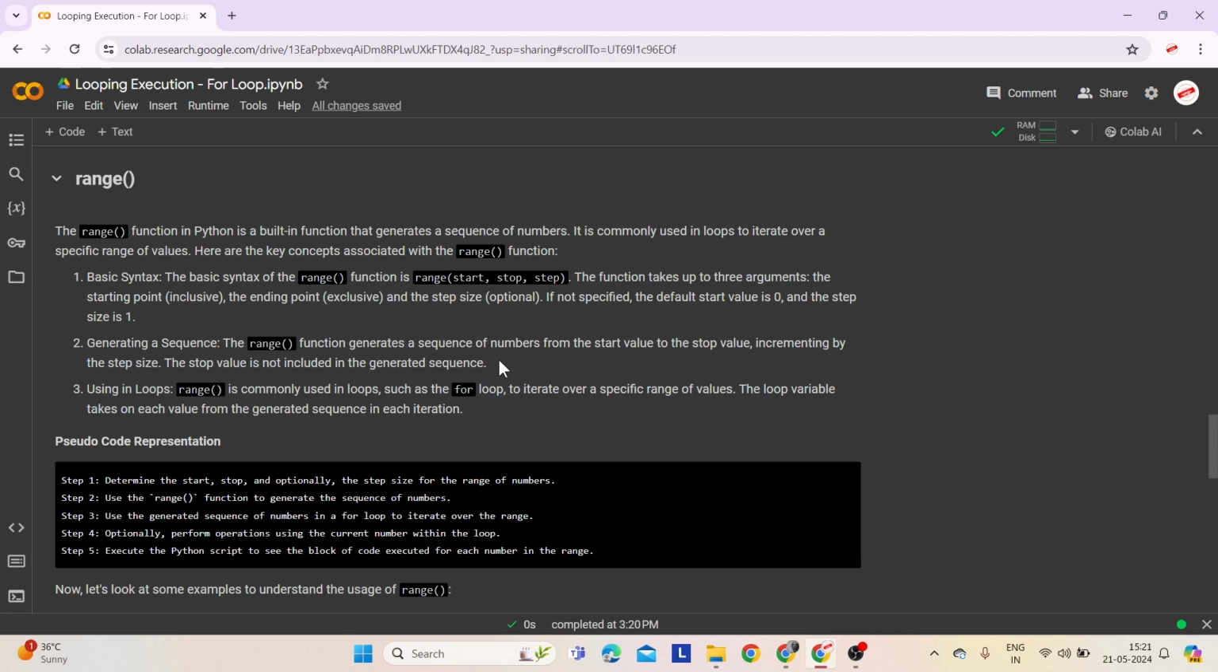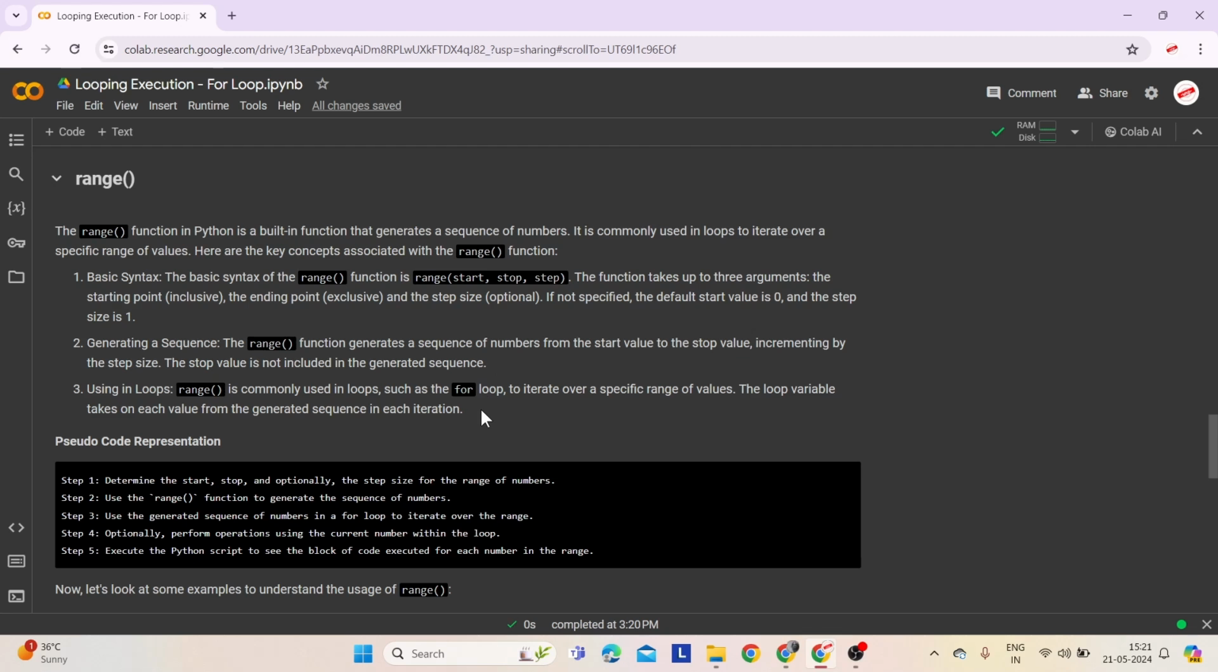Second comes generating a sequence. The range function generates a sequence of numbers from the start value to the stop value, incrementing by the step size. The range function makes a list of numbers from the start value to just before the stop value. The stop value is not included in the generated sequence.